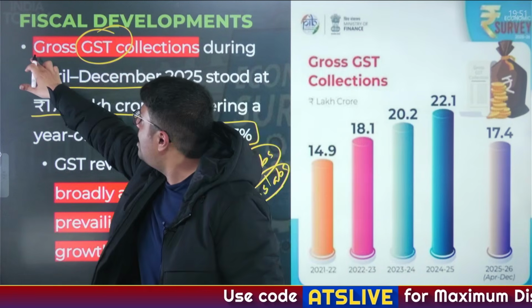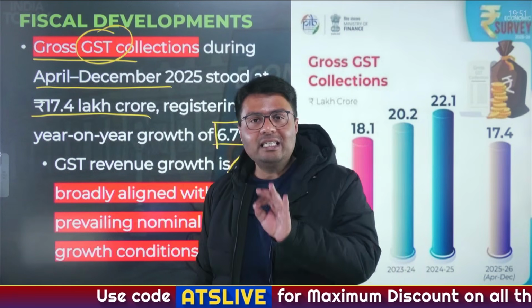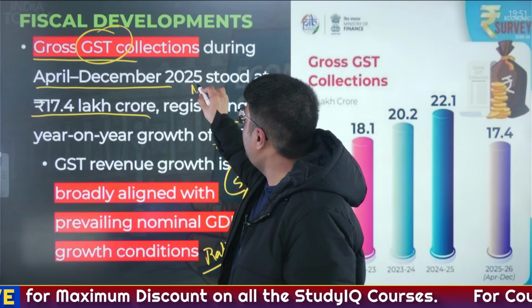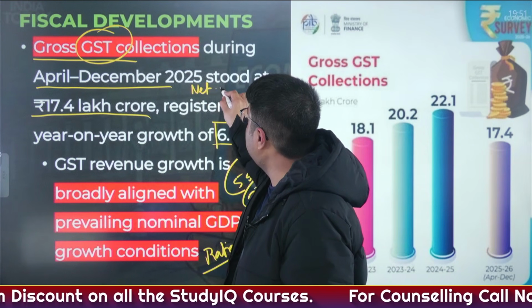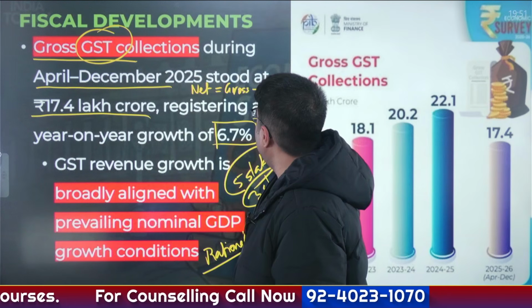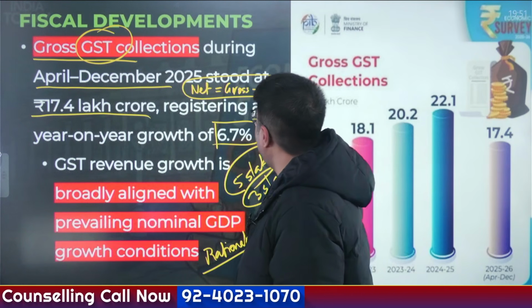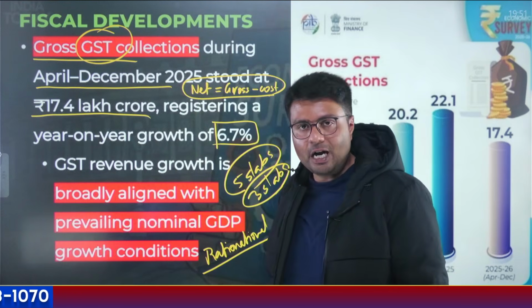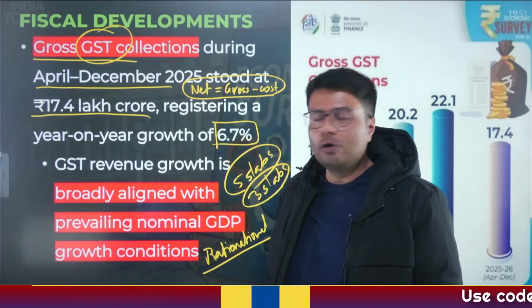Now, do you understand what gross GST collection means? The difference between gross GST and net GST collection is the cost of collection. When you subtract the cost of collection from the gross GST collection, you get the net GST collection. Understood? What we understood was gross GST collection.